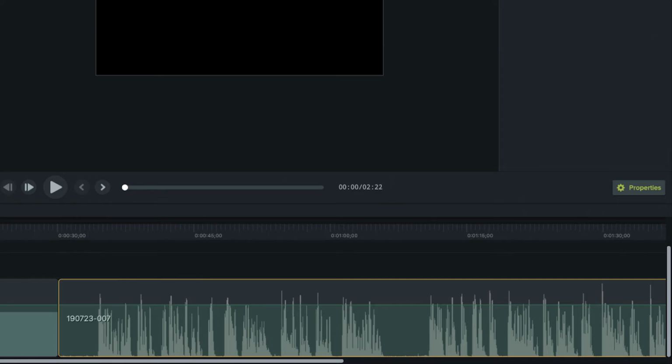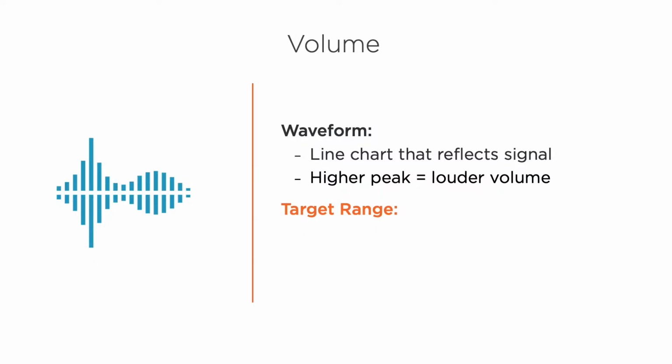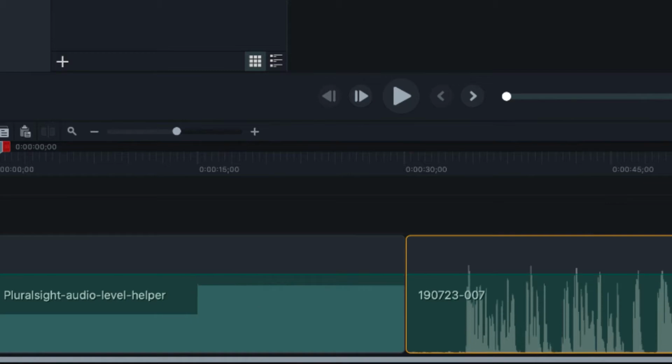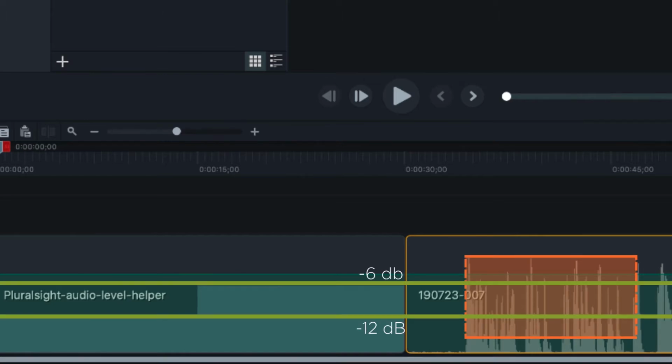specific volume level. One of Pluralsight's audio standards is to hit a target volume range of -6 to -12 decibels, or dB. To ensure consistent volume across your course and other courses, the peaks of your audio should generally average within the -6 to -12 range. It doesn't have to be perfect. Some higher peaks and shorter peaks are fine, so long as most of the peaks are in this range.